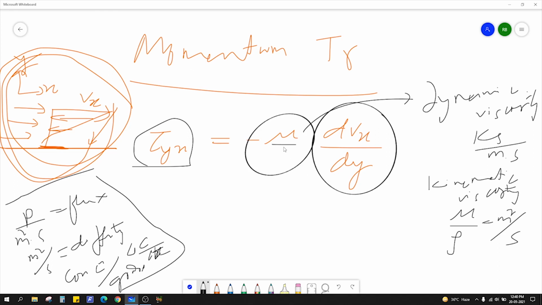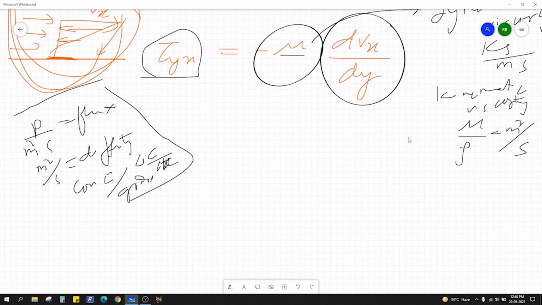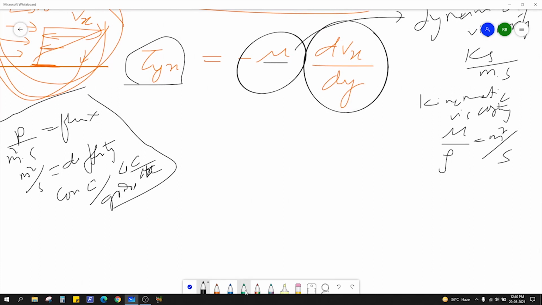How? First we'll attack tau yx, that is your shear stress. What is shear stress? It is nothing but a stress, when force is applied in a direction parallel to the surface. When the force is applied along the direction of the area, then it is normal stress. But here it is shear stress. Basically the shear stress formula is force by area, right?